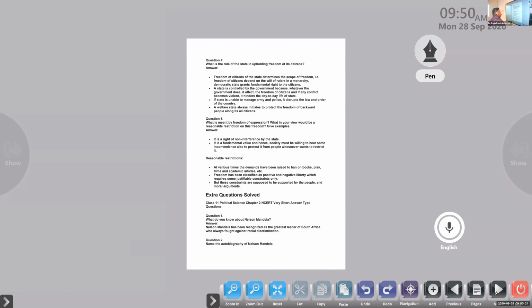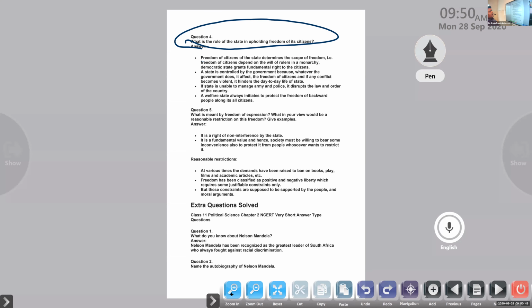Okay, next one. What is the role of the state in upholding the freedom of its citizens? Answer: role of the state or the government. Here, the freedom of citizens of the state determines the scope of freedom. That is, freedom of citizens depends on the will of the rulers in a monarchy, while a democratic state grants fundamental rights to the citizens.